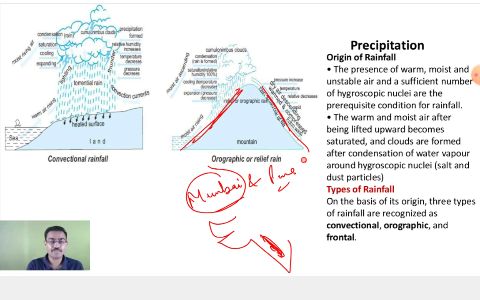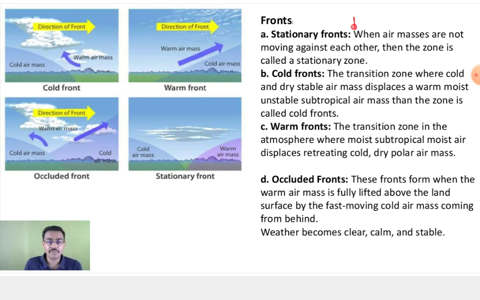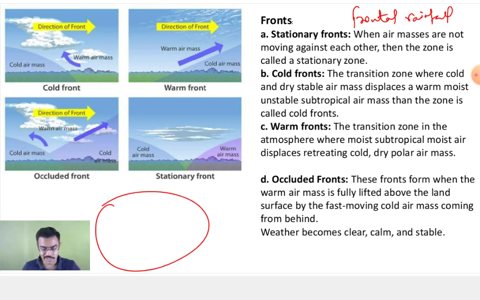Okay, orographic rainfall. Next is your frontal rainfall. Now what happens in this? Yes, did you understand till here or not? First tell me, orographic and convectional rainfall. Is there any doubt in this? Now after that we will move forward. Is the geography making sense or not? Are you getting the sense of the geography? There are very practical things which you can actually observe also. Okay, it's coming.